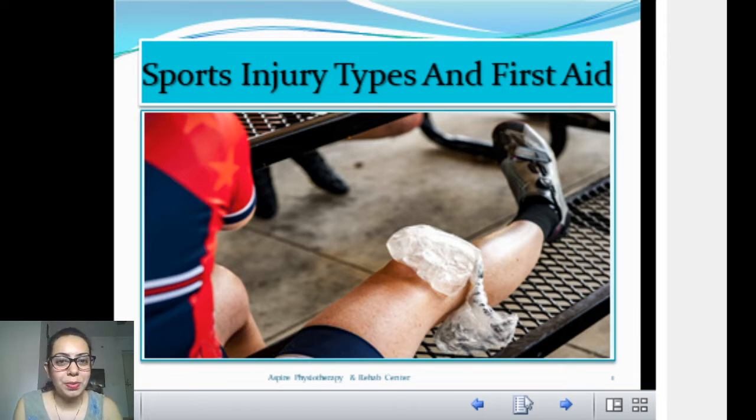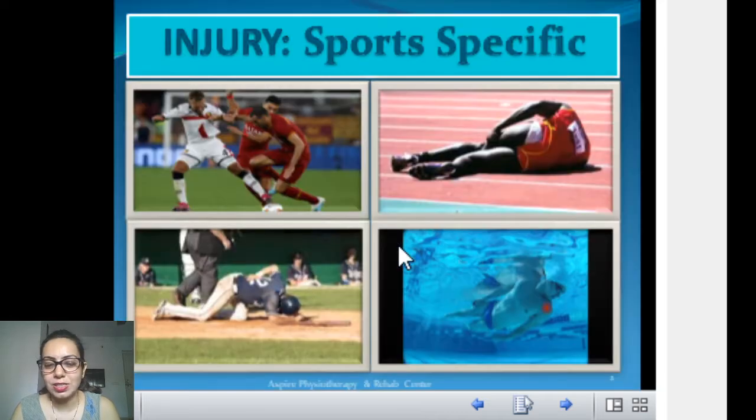So, today's topic for discussion is sports injury types and first aid. Okay, so first, sports specific injuries. What is a sports specific injury?